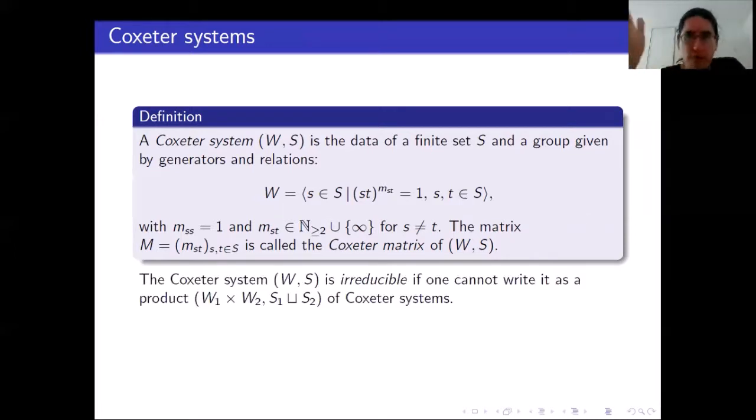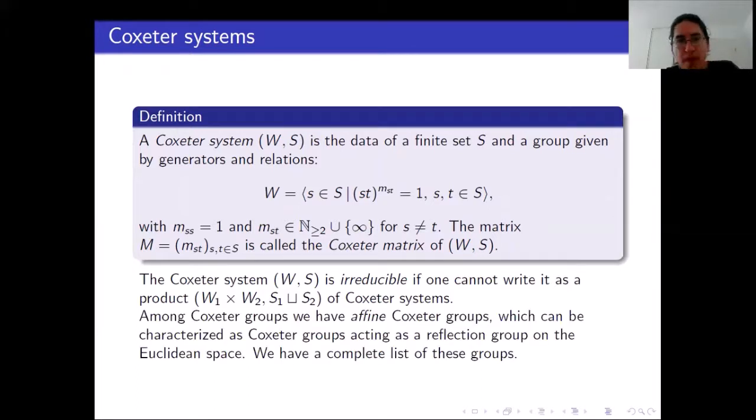Now, we say that the Coxeter system (W,S) is irreducible if we cannot write it as a product of two Coxeter systems. So by product of two Coxeter systems, I mean the following. A Coxeter system is given by its generators and the relations between these generators. So the direct product of two systems is just that you ask that all of the generators of one group commute with all of the generators of the second group. Or if you want, m_st is equal to 2 whenever s lies in the first group and t lies in the second group. And we are irreducible if we cannot write it in this way.